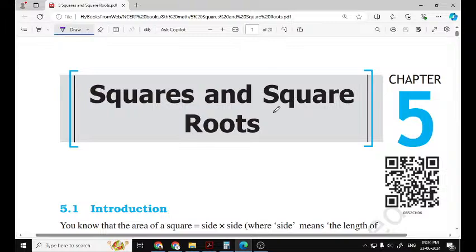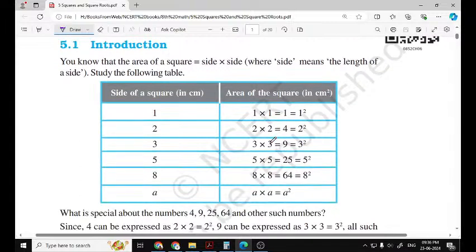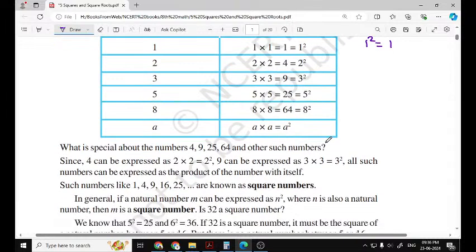Chapter 5, Squares and Square Roots. The square of a number is obtained when we multiply a given number with itself. 1 into 1, the answer is 1. So the square of 1 is 1. 2 squared is 2 into 2, that is equal to 4. The square of 3 is 9. The square of 5 is 25.